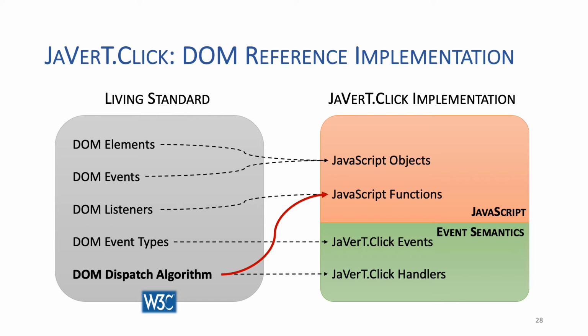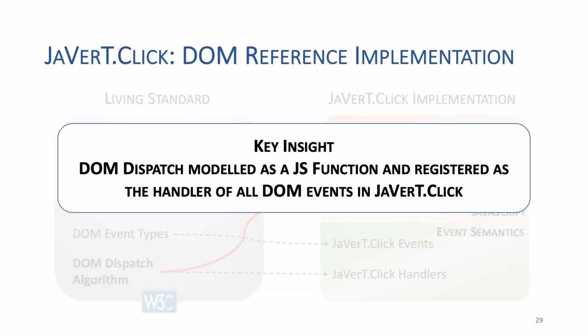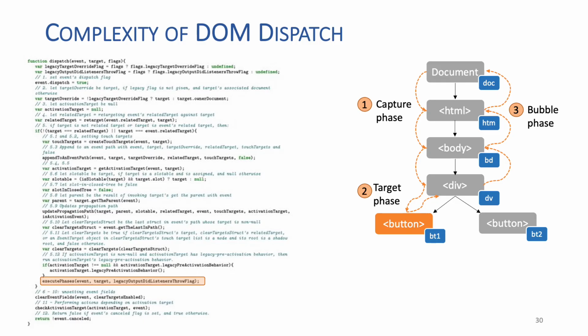To do this, we implement the DOM dispatch algorithm in JavaScript and register it as the handler of JaVerT.Click events. This is a key insight of our approach that allows the event semantics to be entirely independent of the DOM API. Modeling the DOM dispatch in the event semantics would significantly increase the complexity of the semantics.